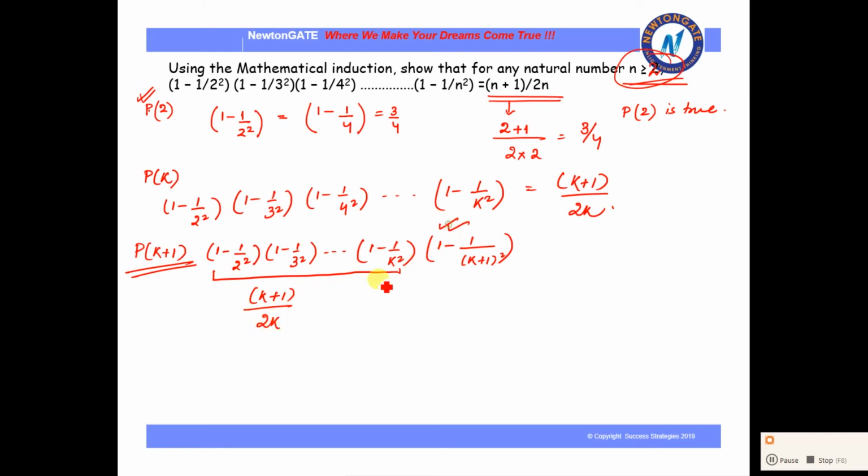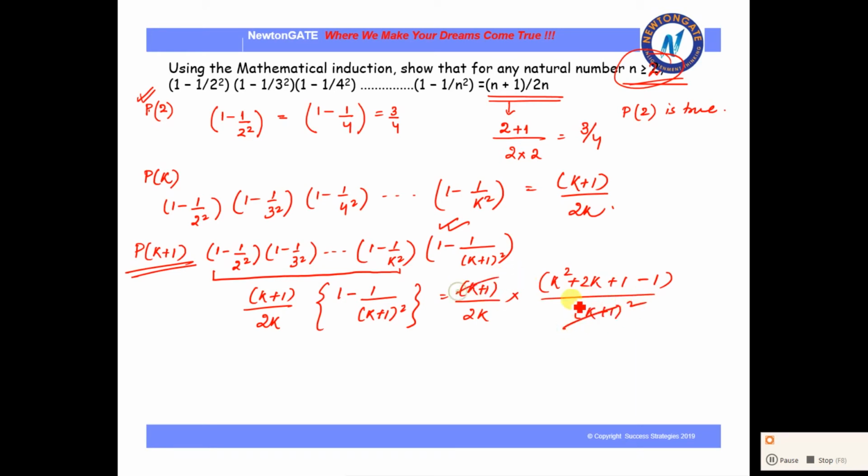This part is new, so this is going to be multiplied. Let us start simplifying: 2k, and this one simplifies to k square plus 2k plus 1 minus 1, by k plus 1 whole square.